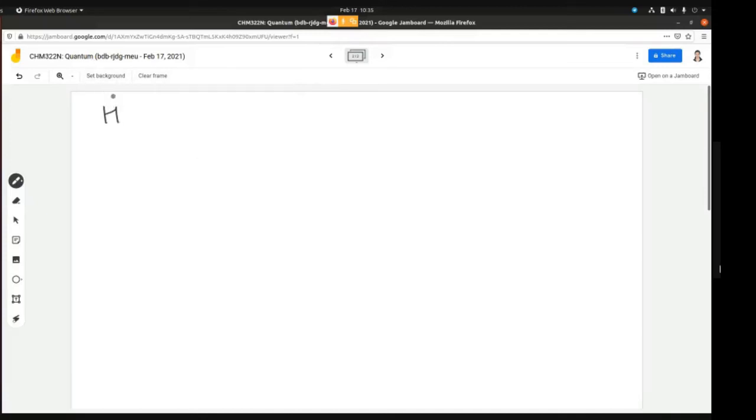So H hat is nothing but minus h cross square by 2m dou square by dou x square plus V of x. So this is your H hat.